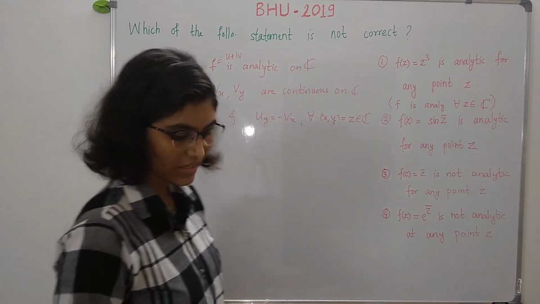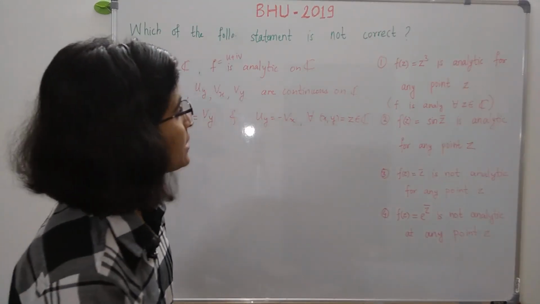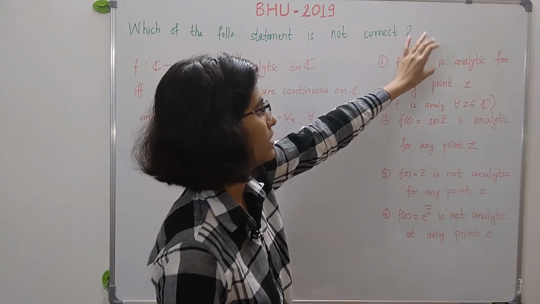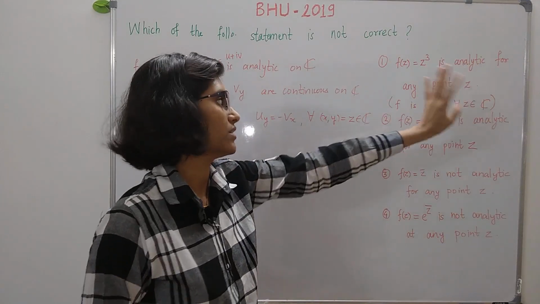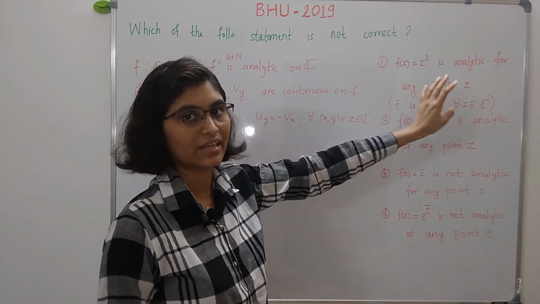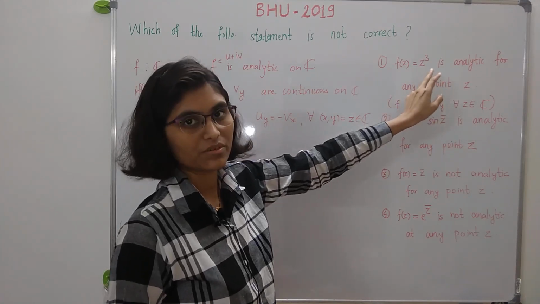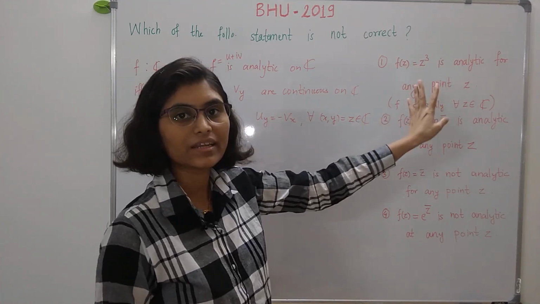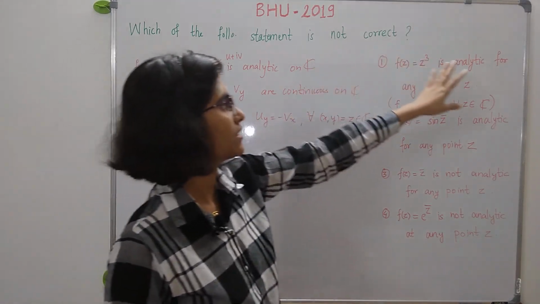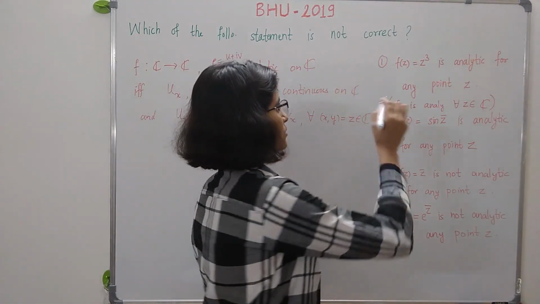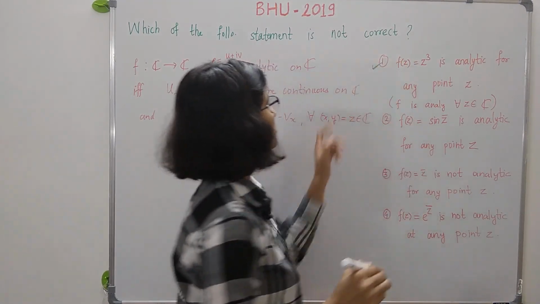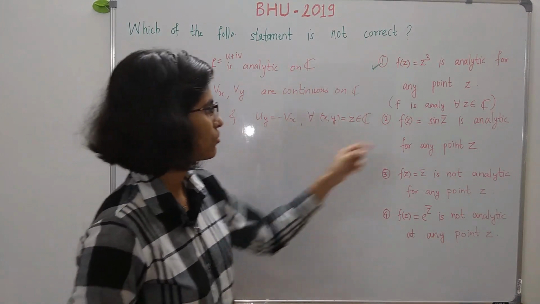Now let us look at the first option. This first option says that f of z is equal to z cube is analytic for any point z. Now clearly we know that any polynomial is analytic and z cube is a polynomial, so it is analytic on the set of all complex numbers. So it is analytic for any point z. So this is correct. But the question is about which is not correct. So let us go for the second option.